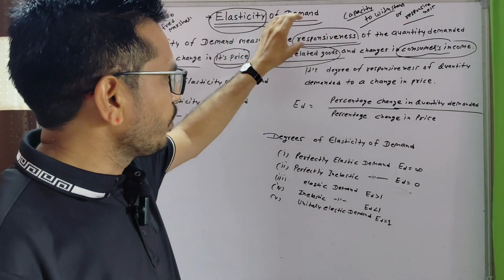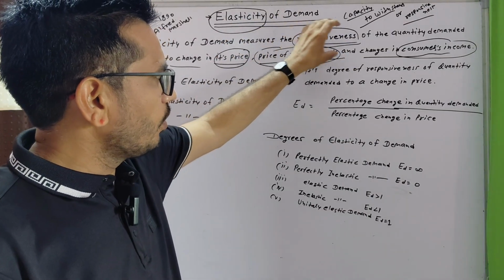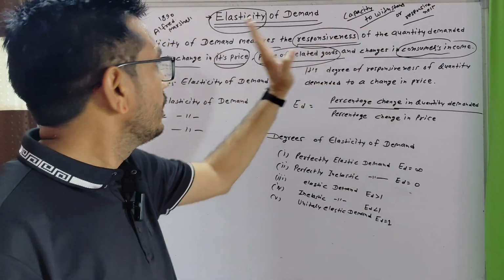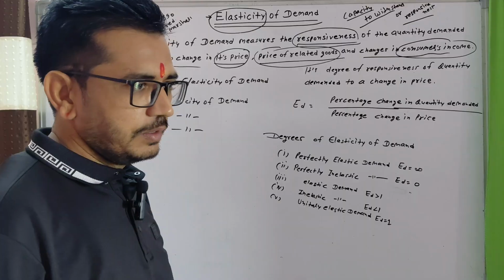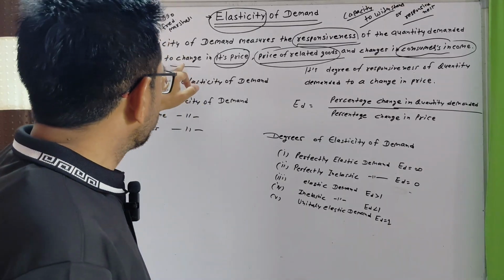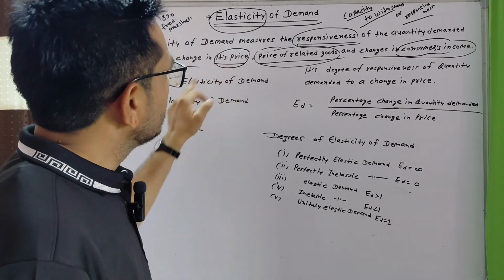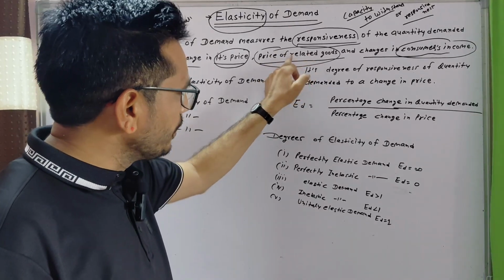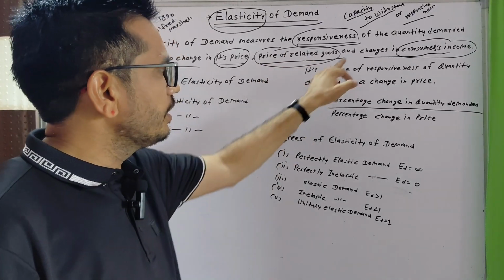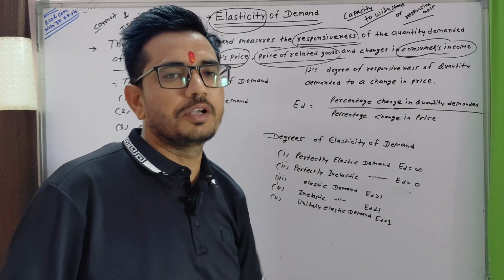So when we talk about elasticity of demand, it is the measurement of responsiveness of the quantity demanded of a good due to change in its price, change in price of related goods, and changes in consumer income.